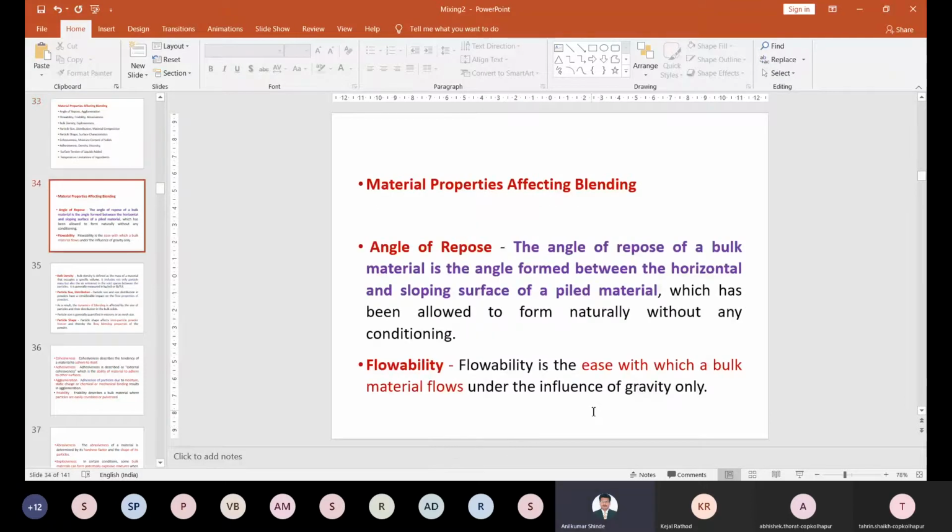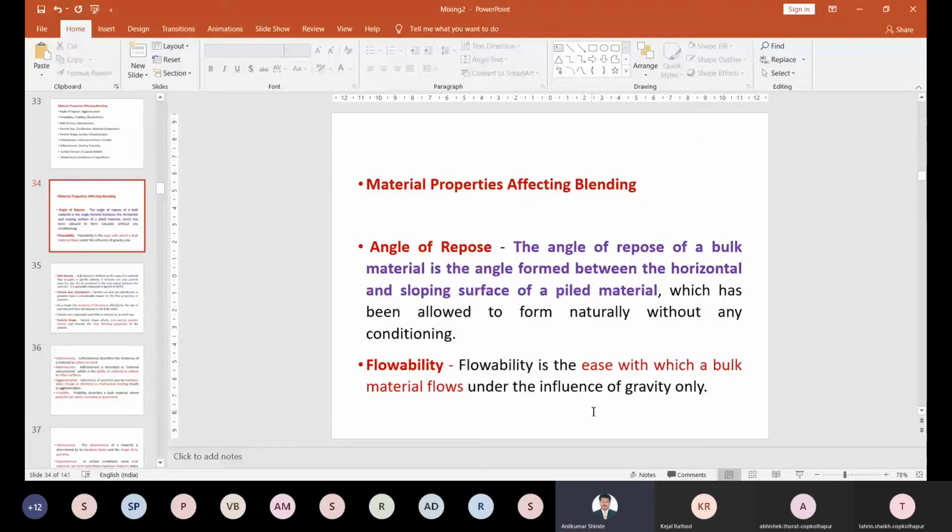First is the angle of repose. What is angle of repose? It is the angle between the horizontal plane and the sloping surface of the pile of material. This angle is related to the flow property of the material, meaning whether the material flows easily or not. It is decided by the angle of repose.